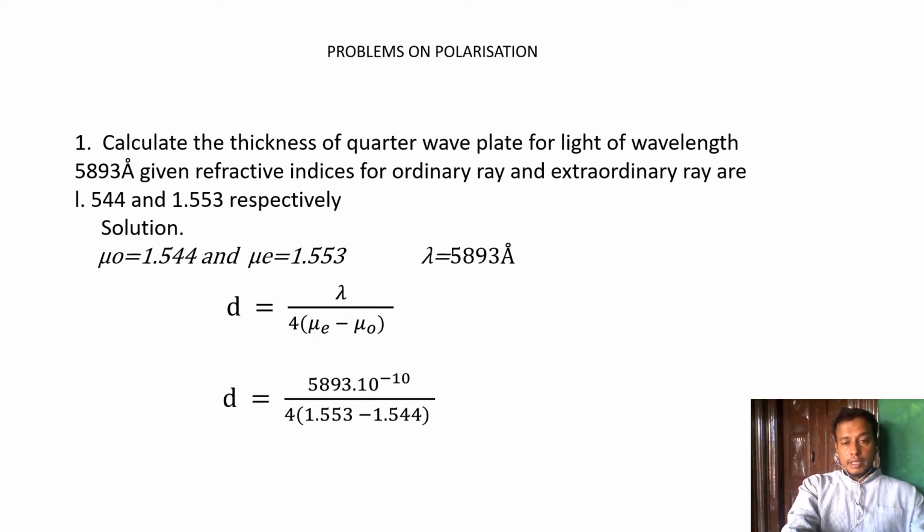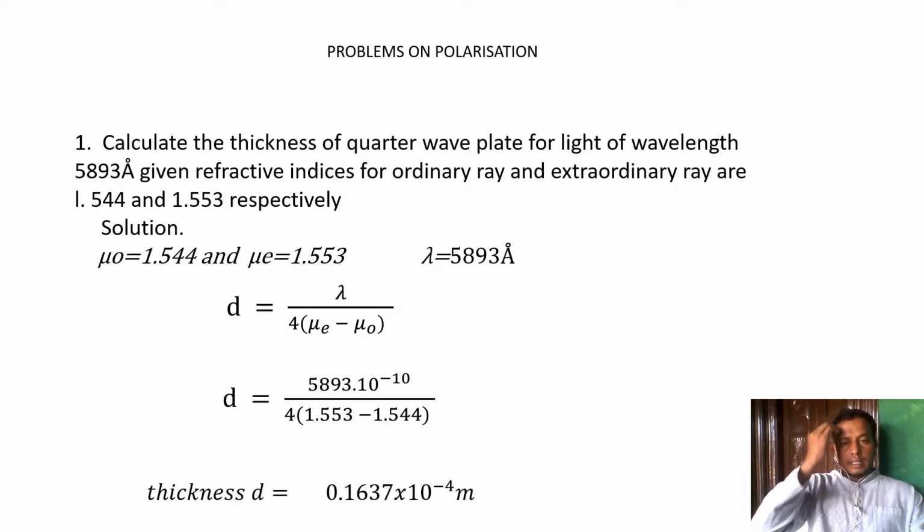So mu e, the refractive index of the extraordinary ray, is 1.553, lambda is 5893 into 10 to the power of minus 10, and mu o is 1.44. On subtraction and simplification, we get the thickness of the plate as 0.1637 into 10 to the power of minus 4 meter. This is the thickness of the given quarter wave plate.